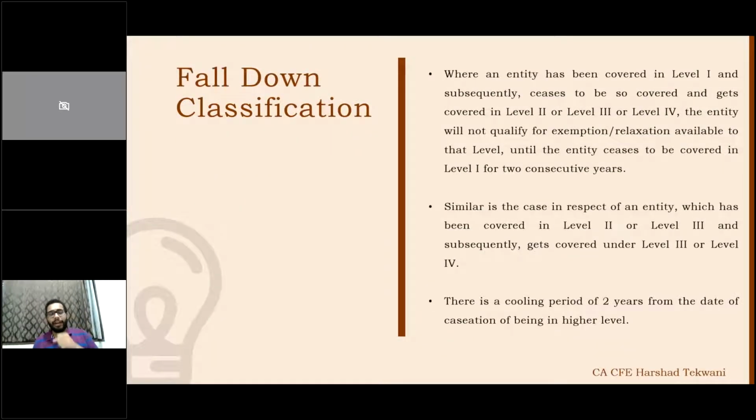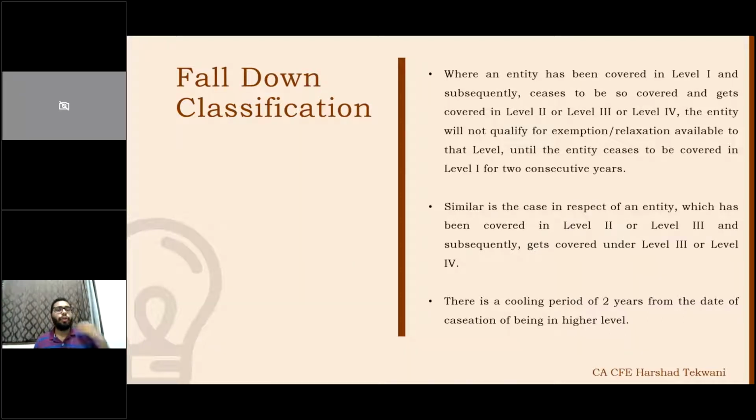Now, fall down classification. If you fall from level 2 to level 3, level 3 to level 4, or level 1 to level 2, there is a 2-year cooling period. Now what happens in the 2-year cooling period? You are only eligible to take the exemptions which were available to you.